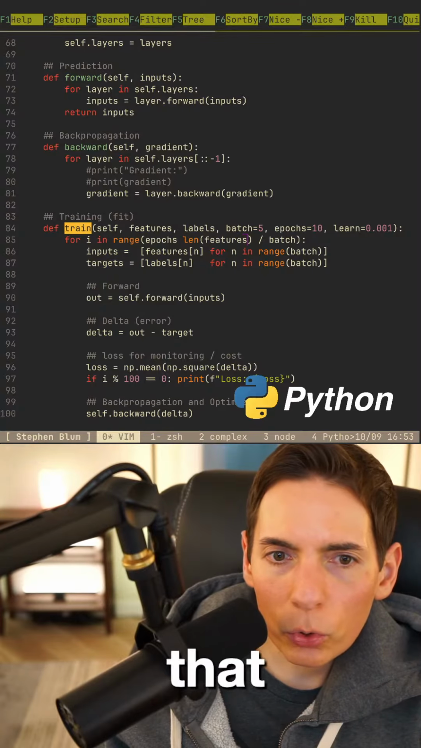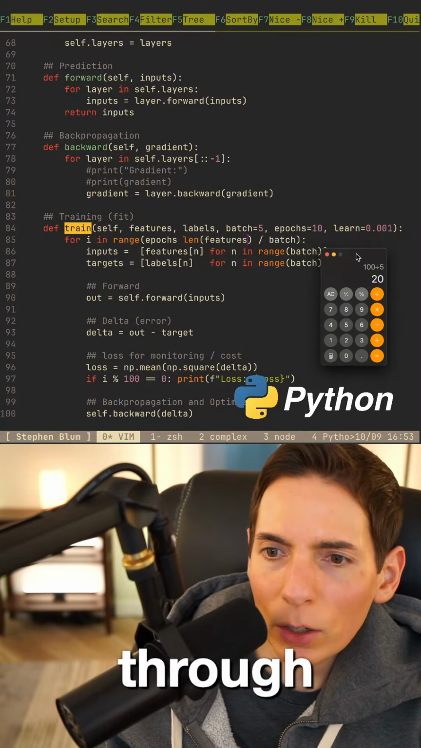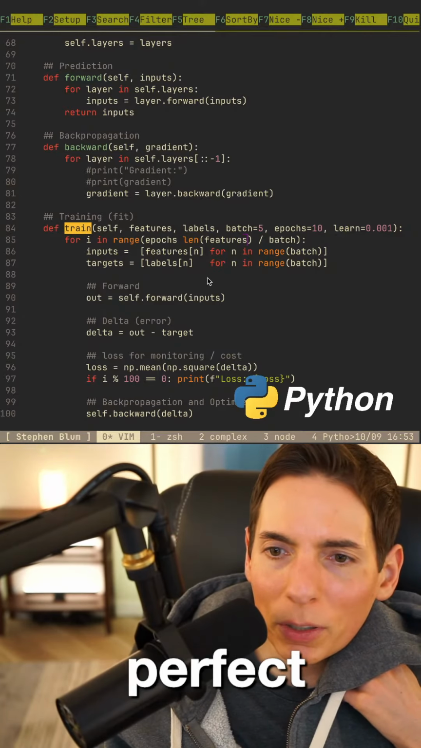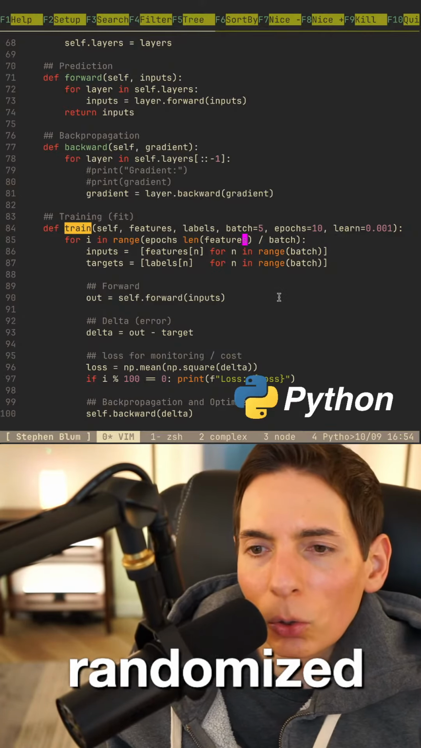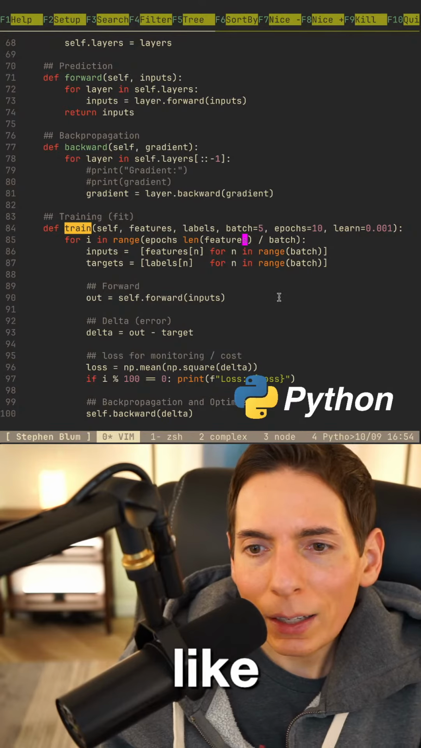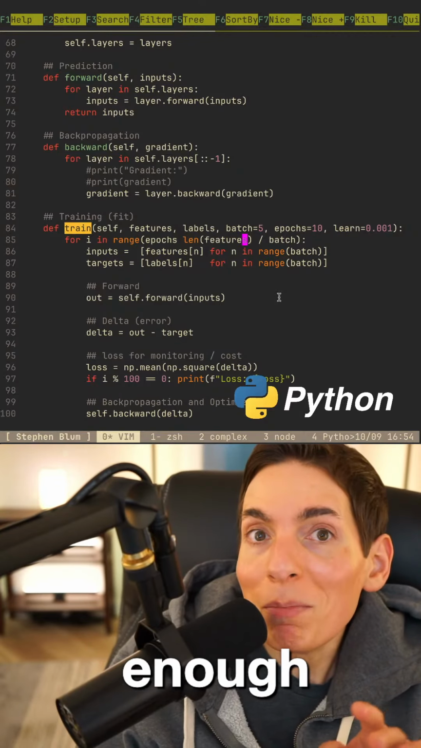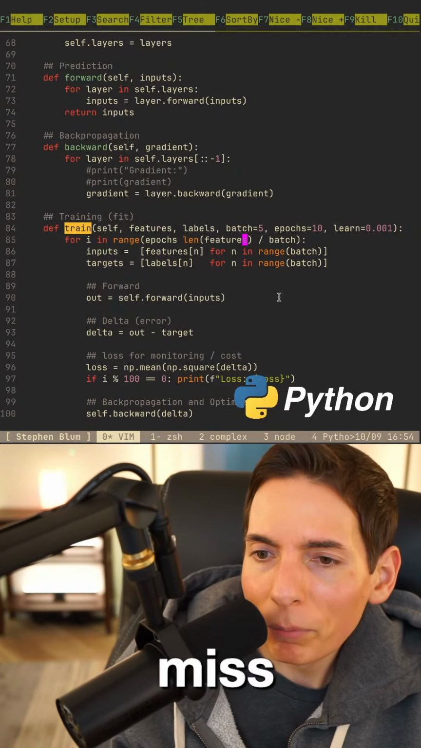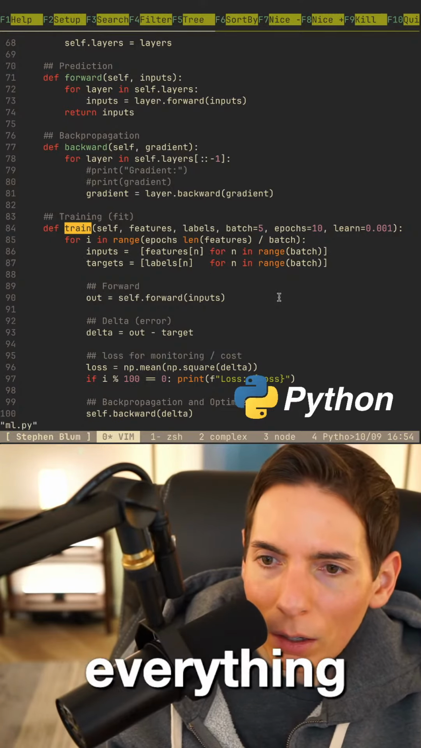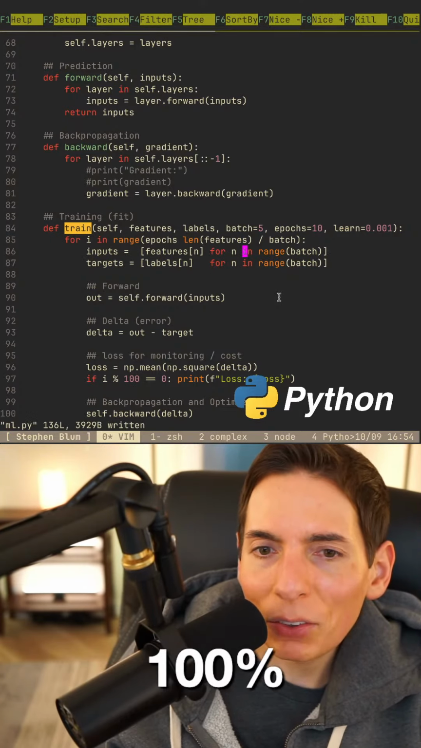So that'll run through 20 iterations. Also, this isn't perfect precision because this is randomized, so it won't be a true epoch. I think this is good enough. We might miss some data. It won't train on everything, because we're not doing 100%, so we're missing some parts.